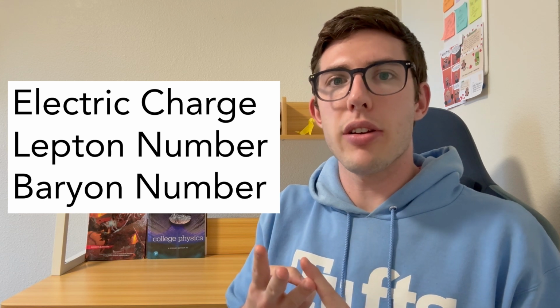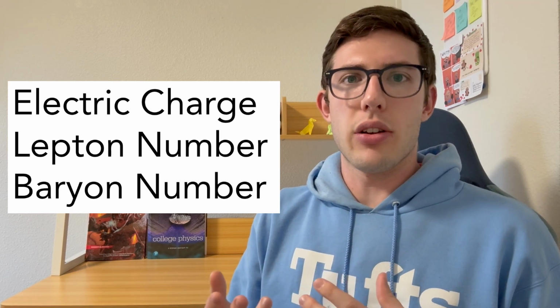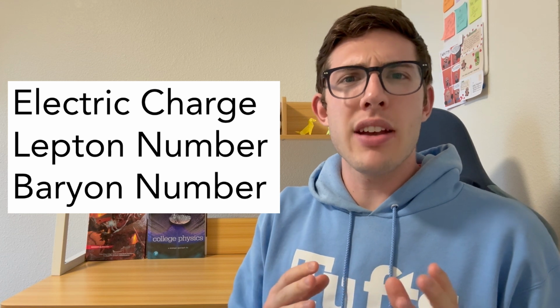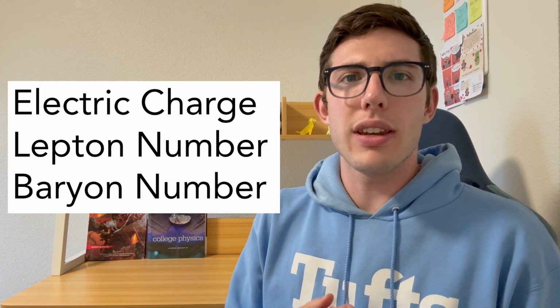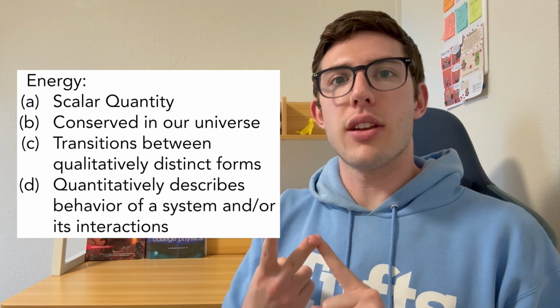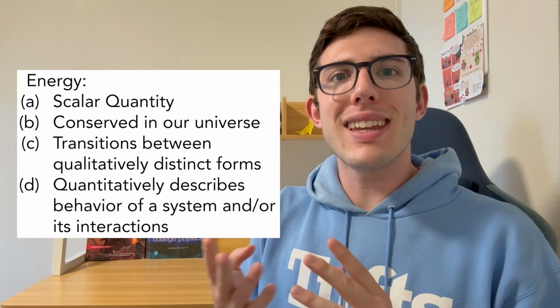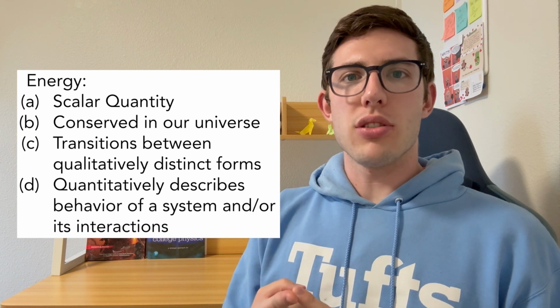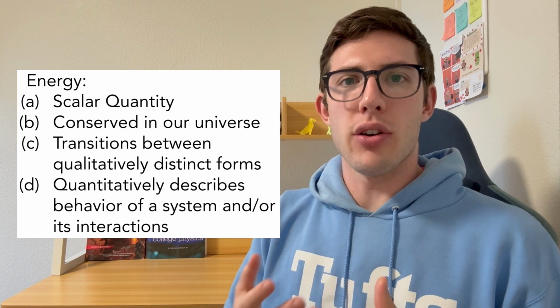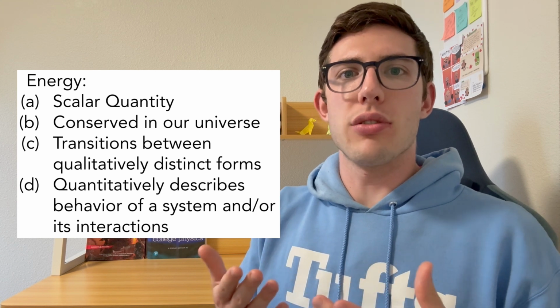Including this in the definition of energy is a really good idea because it rules out abstract quantities like electric charge, lepton number, and baryon number. Those are also abstract scalar quantities that are also conserved, but they can't switch between many distinct qualitatively different forms the way energy can. So our current definition of energy is it is a scalar quantity that is conserved in our universe, that can transition between many qualitatively distinct forms, which helps us quantitatively describe the behavior of a system and/or its interactions with its surroundings.